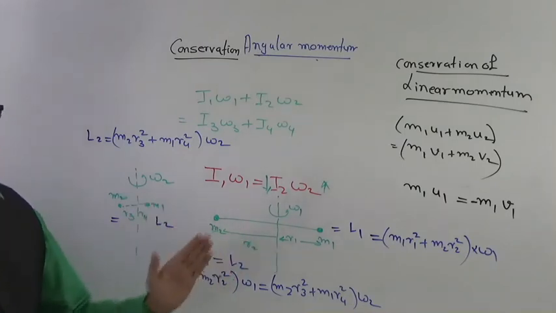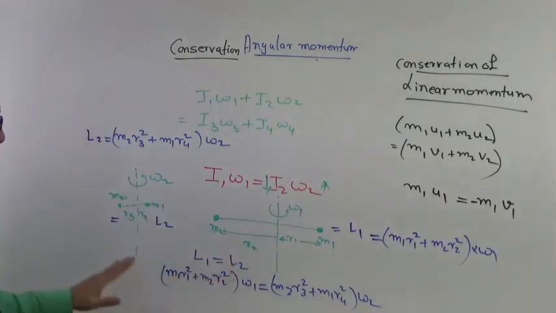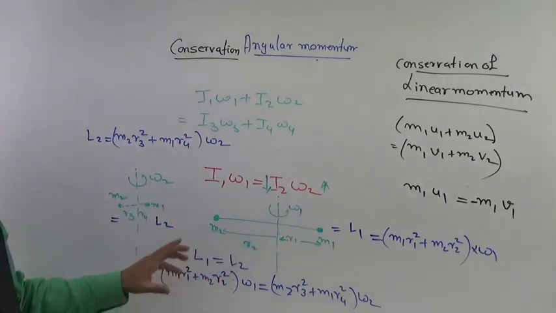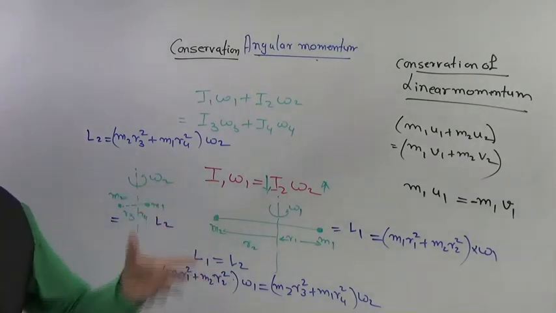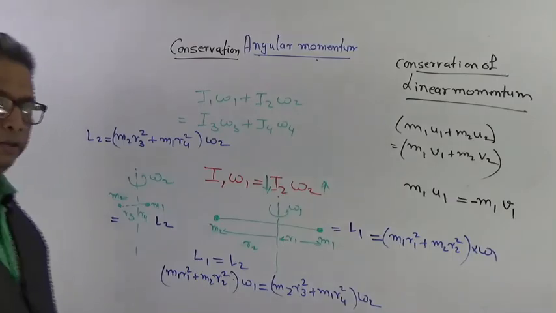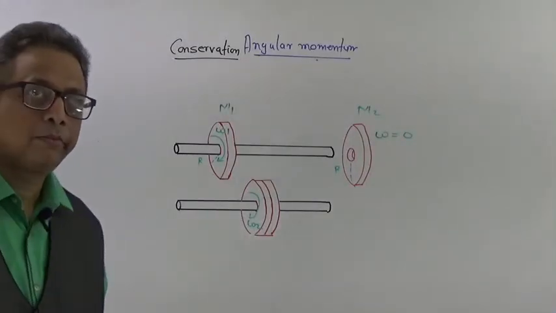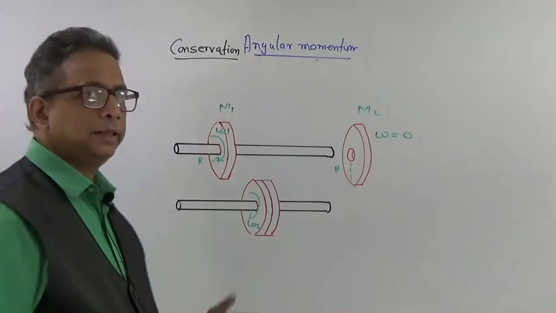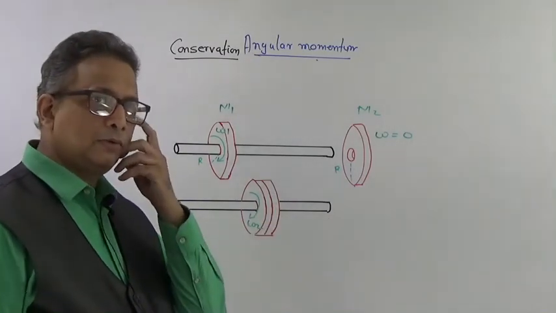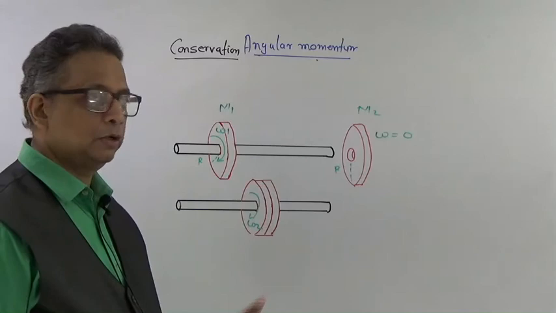There is a second example which I am showing to you, where you will understand how conservation of angular momentum takes place when two objects are involved. So now here you can see the second situation which I have created for showing you the conservation of angular momentum.